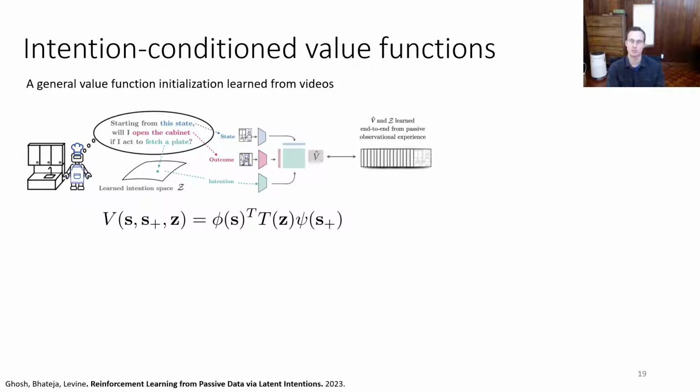But by learning all these combinations, you can actually get a much more generalizable representation. So even though usually open the cabinet will not succeed if you're trying to do something else, if you're trying to fetch a plate, you actually will open the cabinet. So that's actually a little bit more generalization you can get out of it.